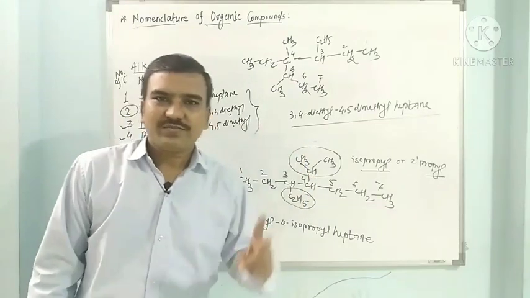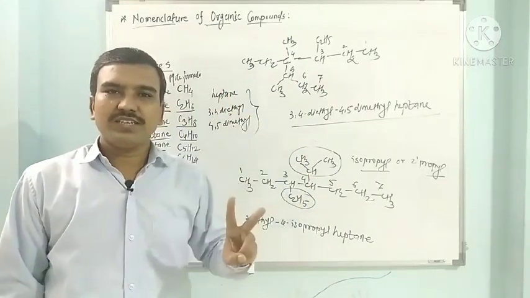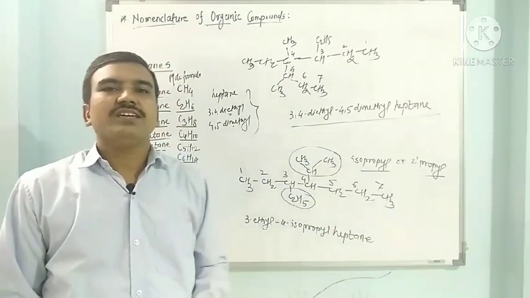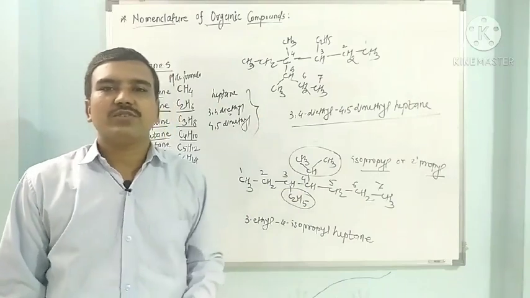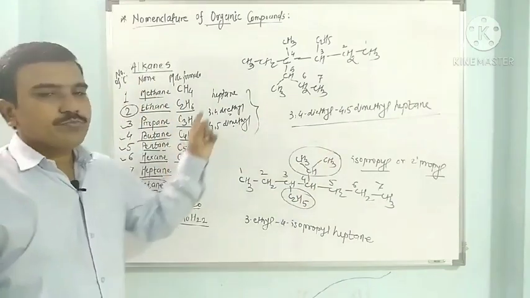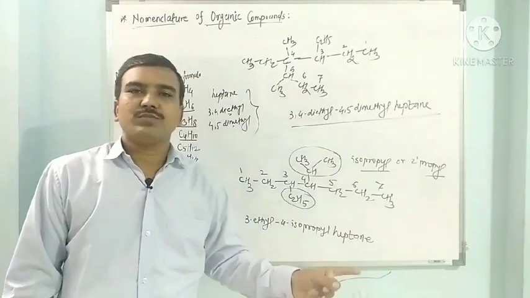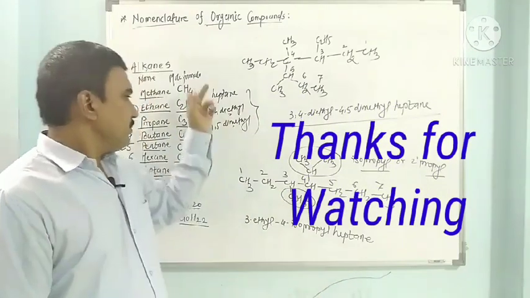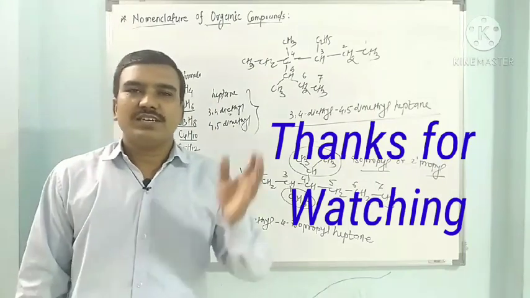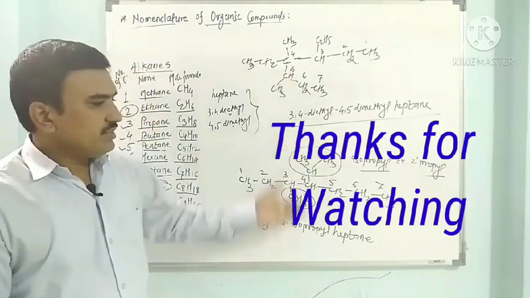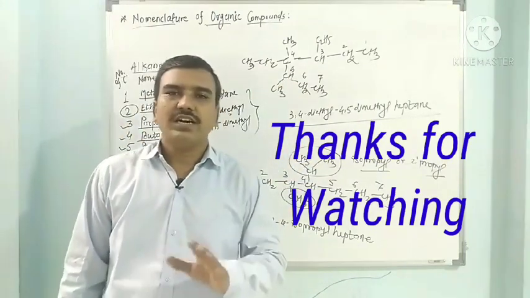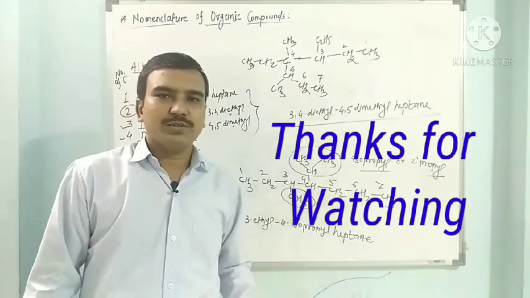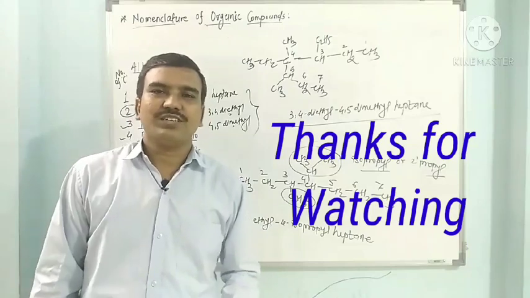Then if two similar groups are there, it is called di, if 3 groups are there, it is called tri. And while naming the hydrocarbon, corresponding alkane, mention the number of carbons where the substituents are attached, then write their names followed by the parent hydrocarbon. These are the systematic names we have seen as per the IUPAC. These names are called IUPAC names or the systematic names of organic compounds.